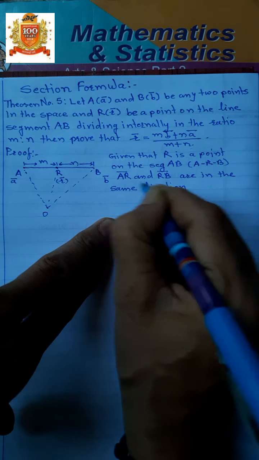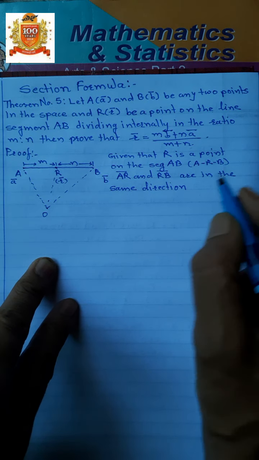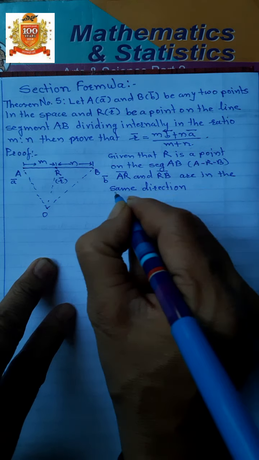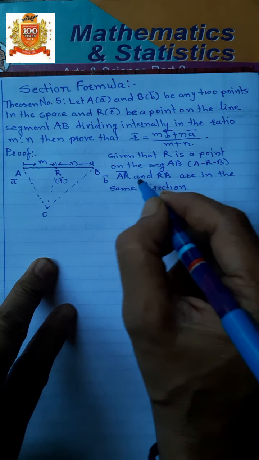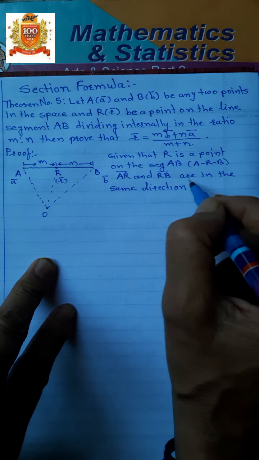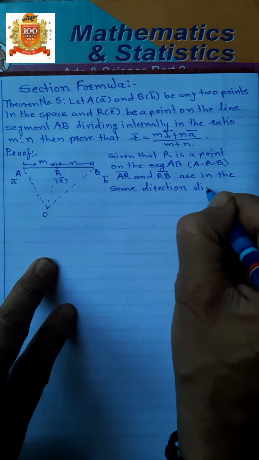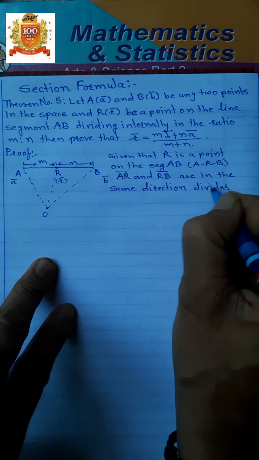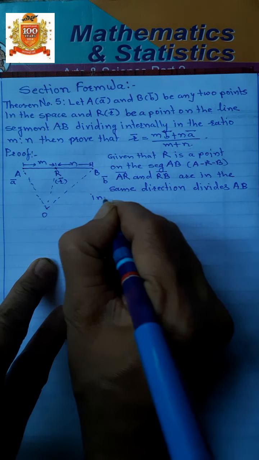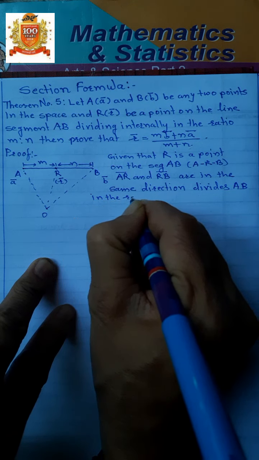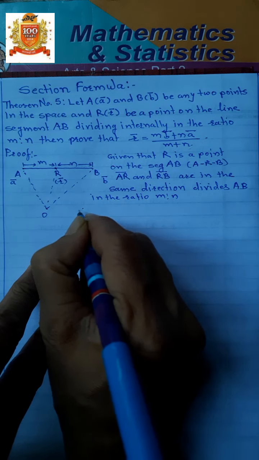Their directions are the same, isn't it? Therefore, given that R is a point on the segment AB such that AR bar and RB bar are in the same direction and R divides AB in the ratio m:n, we can write